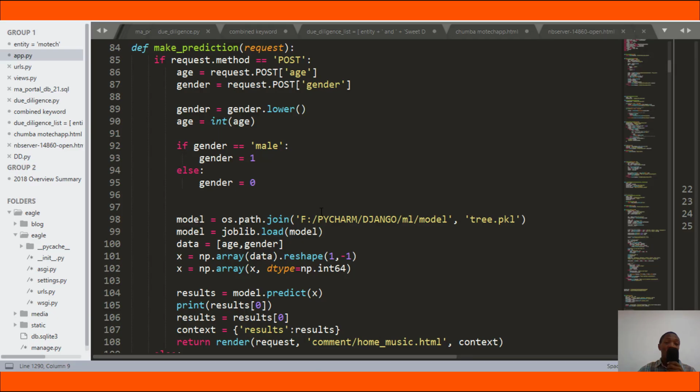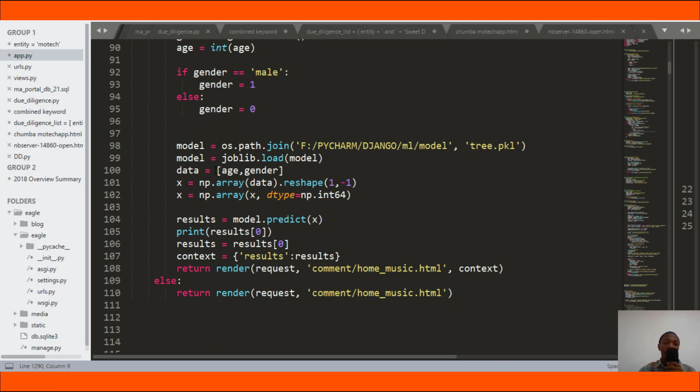Here I'll show you one more example. This was a machine learning project for predicting music preferences based on gender and age, right? So here you can see this is the Django backend for processing. Here you can see we take age and gender from the user, right? Age and gender are the data, we take them, then we put them in a Python list. This is just a Python list.